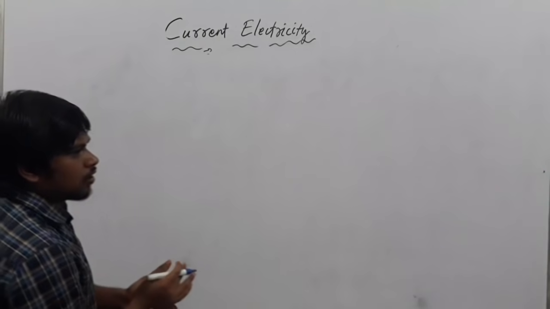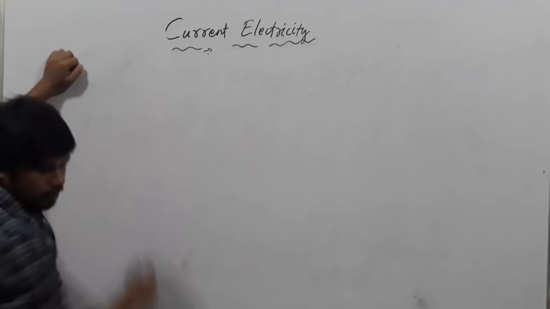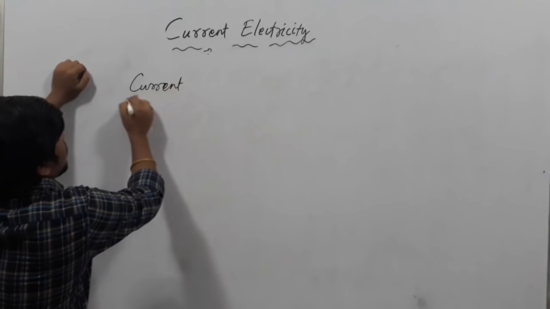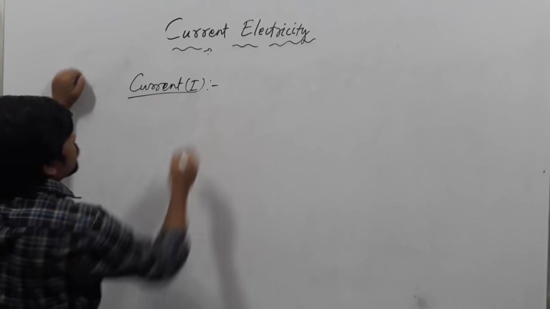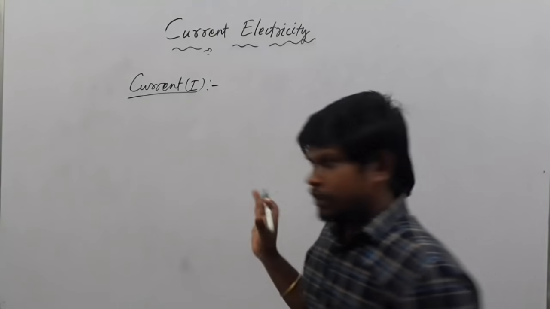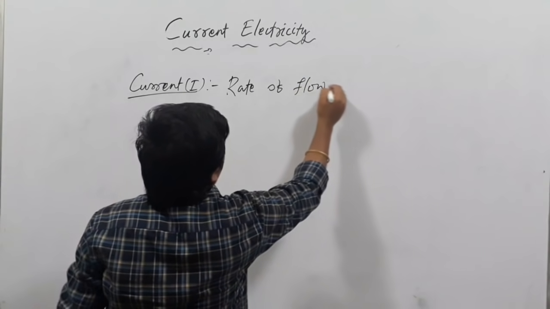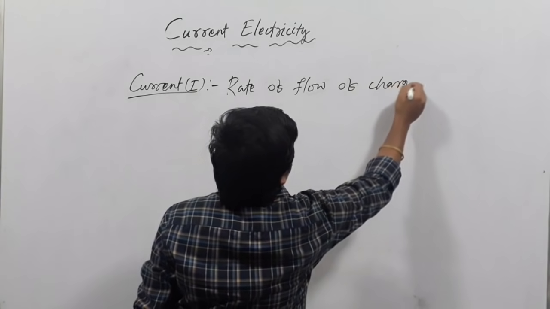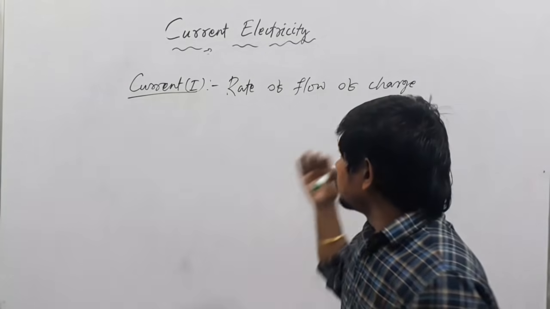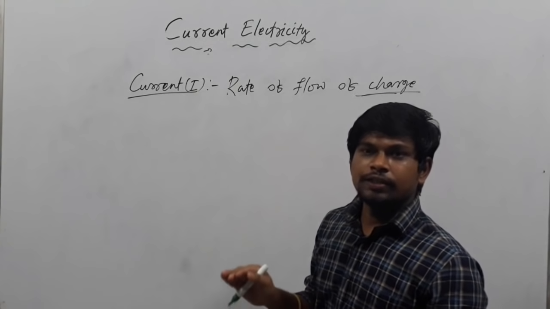So the very first term we are going to learn about is current. What is current? Current is denoted by I. Current means the rate of flow of charge. So current is defined as the rate of flow of charge. At what rate the charge flows, that is called current.